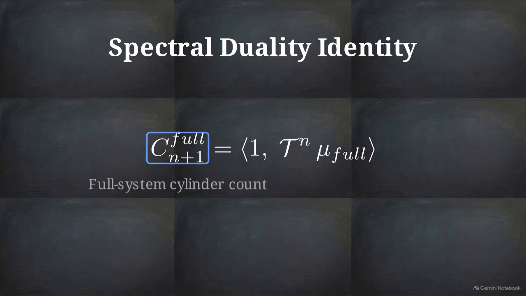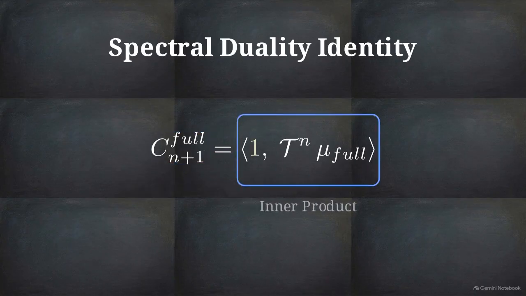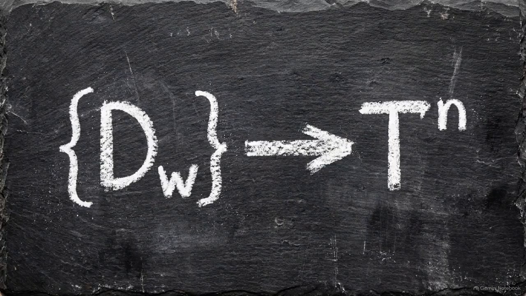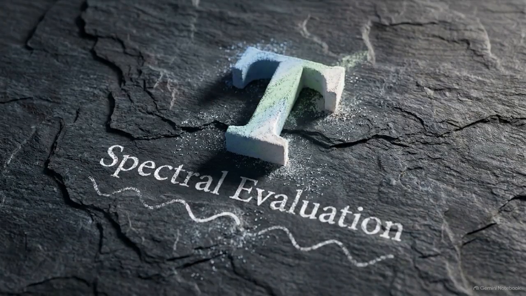It states that the total full system cylinder count, the value we need for entropy, is exactly equal to the inner product of the constant 1 and the transfer operator iterated n times on our initial measure. By framing the cylinder count as an operator iterate, the problem of combinatorial complexity is now governed by the rules of functional analysis. We can now apply the age-structured Perron theorem to evaluate the spectral properties of the operator.